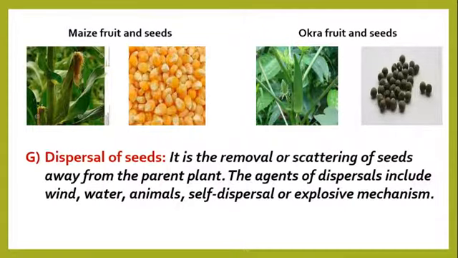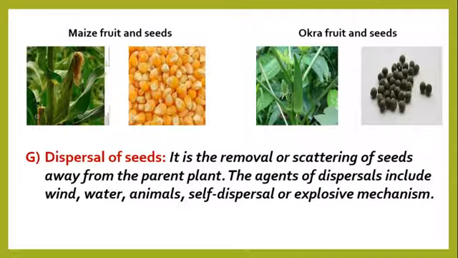The agents of dispersals include wind, water, animals, self-dispersal or explosive mechanism. Now, self-dispersal or explosive mechanism involves the fruits or the plant dispersing its own seeds without any agents, but by a mechanical action in the fruit wall.